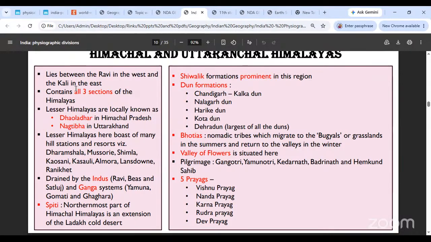Lesser Himalayas, so we know in three different regions they are called differently. Normally, in general, Lesser Himalayas will be called as Himachal. If you go to Himachal Pradesh, they are famously called Dhauladhar. If you go to Uttarakhand, they are famously called there as Nag Tibba. That is the name they are known by locally. Nag Tibba in Uttarakhand and Dhauladhar in Himachal Pradesh. Lesser Himalayas are very favorite.